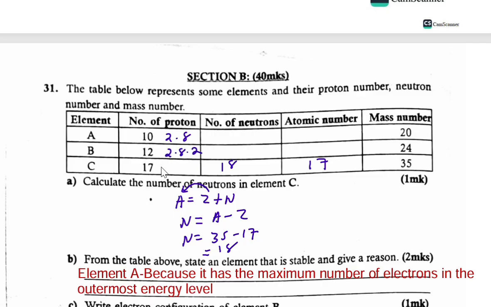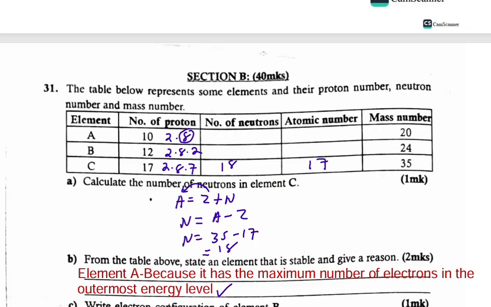For 17, it will be 2, 8, and then 7. So the one which is most stable is element A. And the reason is because it has the maximum number of electrons in the outermost energy level. You can see the outermost energy level is full. It has 8 electrons and therefore it is the most stable.